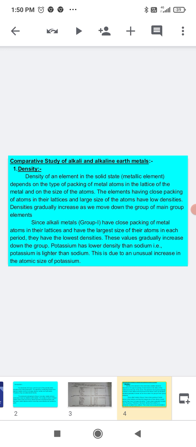That means as we move down the group, densities increase, but along the period, these alkali metals are largest in size. So that's why they have the lowest densities. These values gradually increase down the group. But there is an abnormal behavior in the first group: potassium has a lower density than sodium, that is, potassium is lighter than sodium.